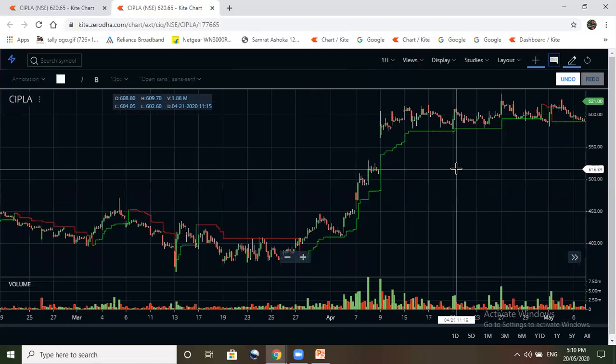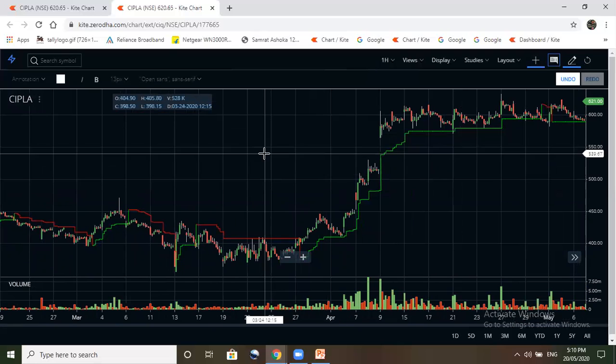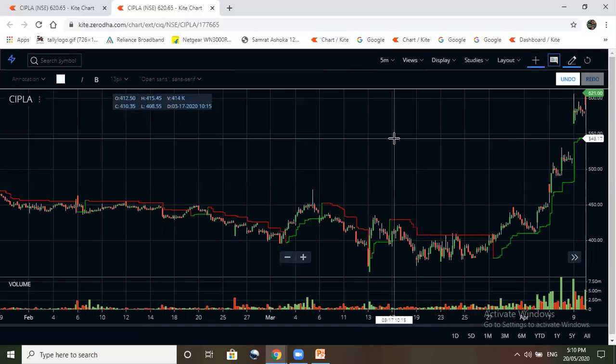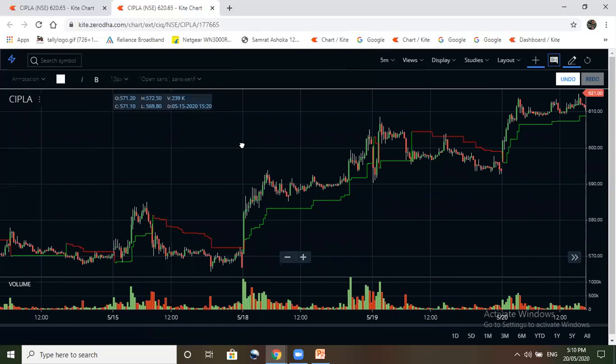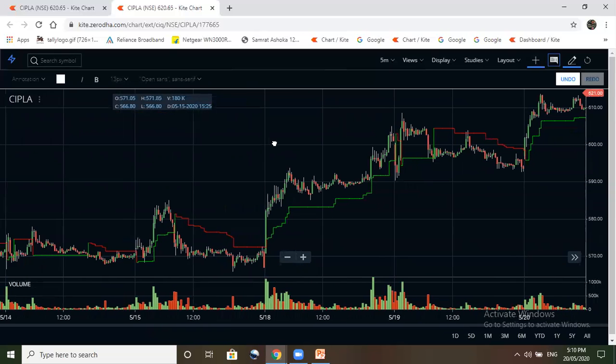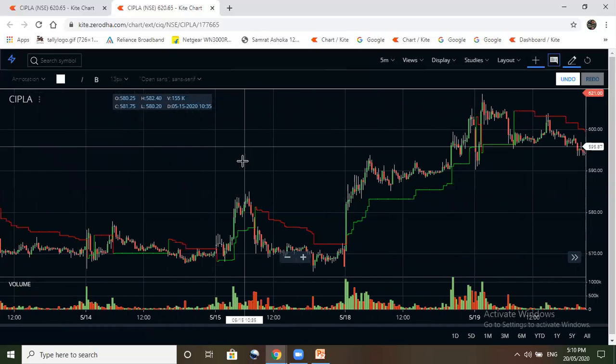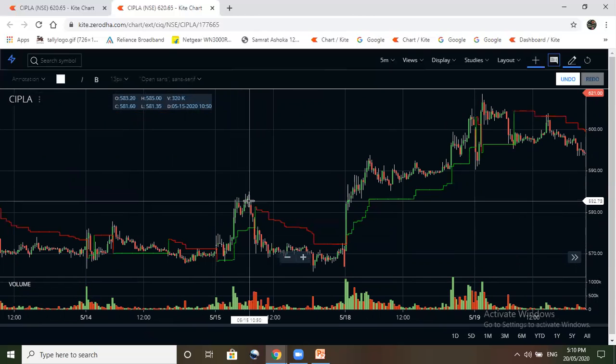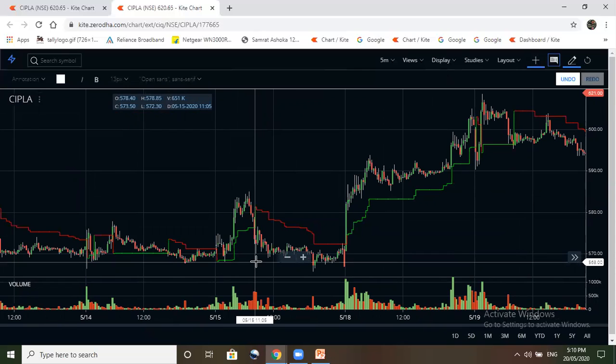No closing below that. Here only the candle closed below that. Okay. If you do 5 minutes, like here, what happened? If you enter after this here, what happened? Instead of exiting here, because based on the candle you might have exited here. Now this big candle came and all your returns, whatever was earned, has gone.